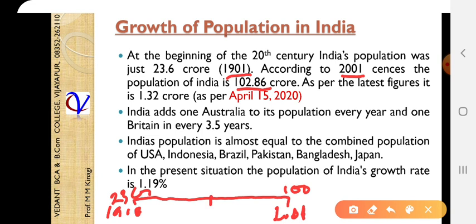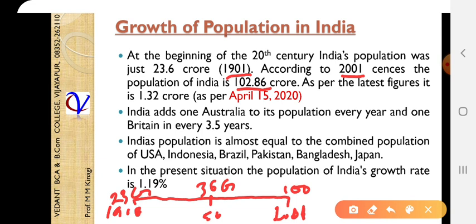In between, around 1950, around 36 crore population was staying. So from 1900 to 2001, it went from 23 crore to 100 crore.